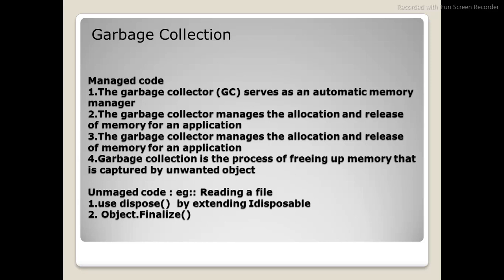In that case, you have to explicitly implement the disposable interface. Using that, you can use the Dispose method that will take care of garbage collection. The next one is object.Finalize. These two methods you can use in order to take care of unmanaged code garbage collection.